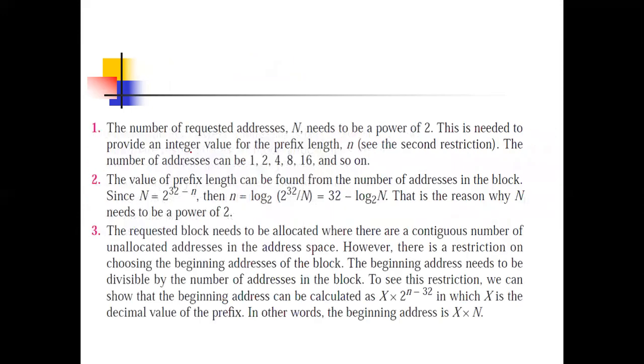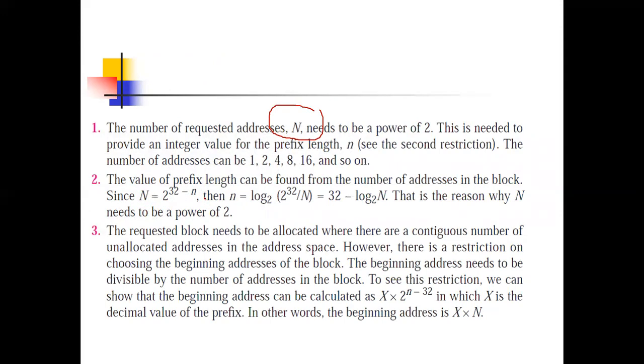What are those restrictions? Restriction number 1: the number of requested addresses, capital N, needs to be a power of 2. I mean it can be 1, 2, 4, 8, 16, and so on. So it should be a power of 2. That is restriction number 1. Restriction number 2 is the value of the prefix length, by this formula: capital N equals 2 raised to 32 minus n. We have done this previously.